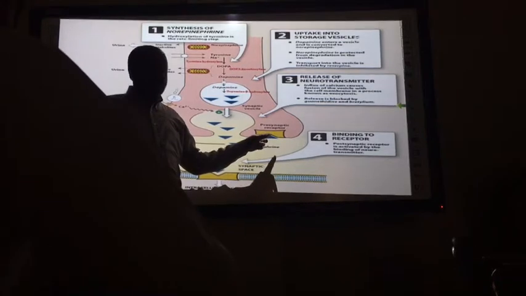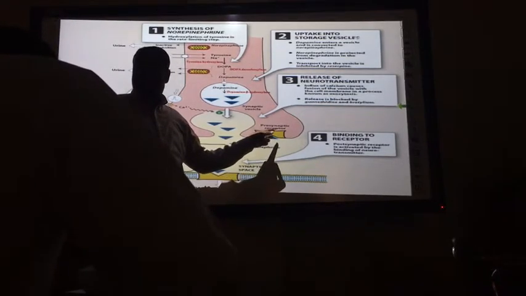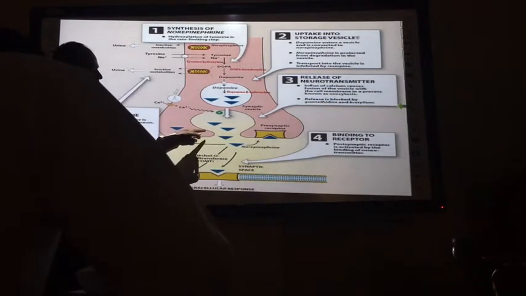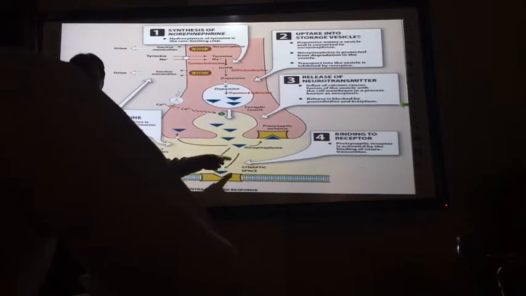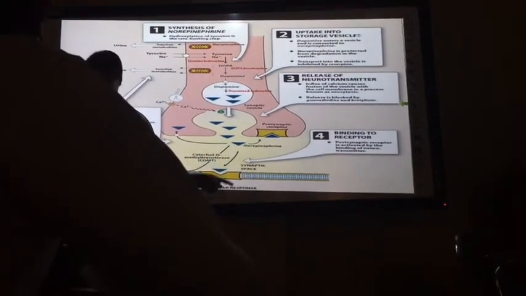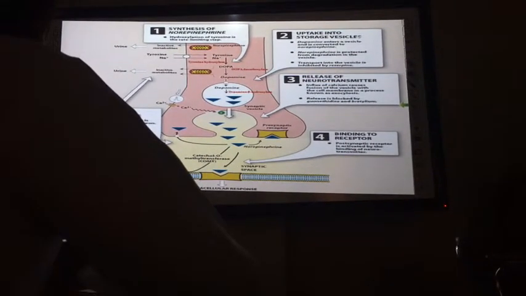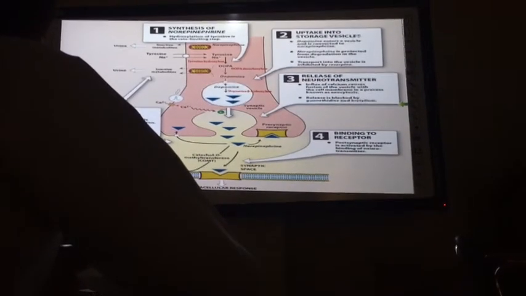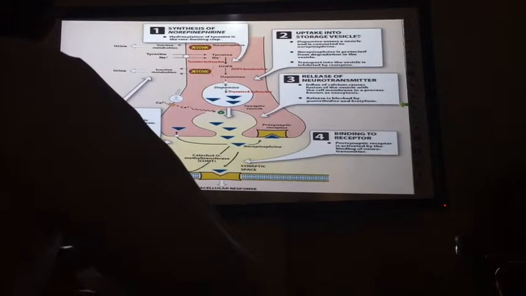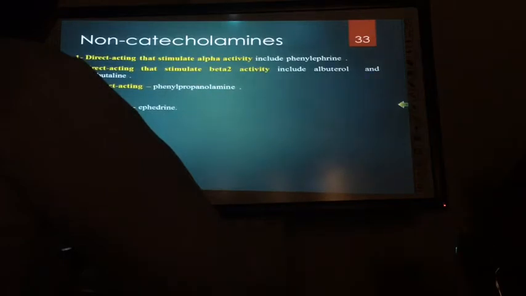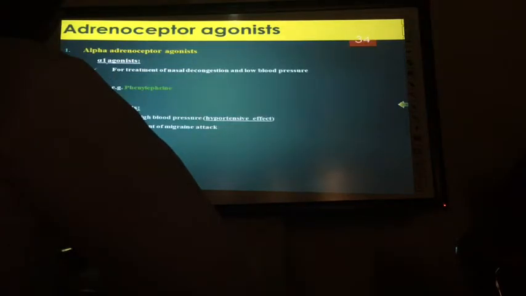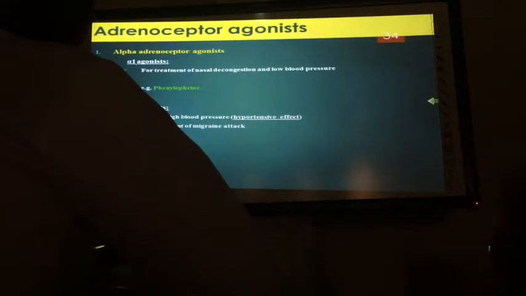Postsynaptic alpha 2: if you activate this, what will you get? Less release of norepinephrine. So instead of increasing blood pressure, you tend to reduce the blood pressure. Negative feedback. If it is stimulated, it inhibits itself. Similarly, clonidine is very popularly used.